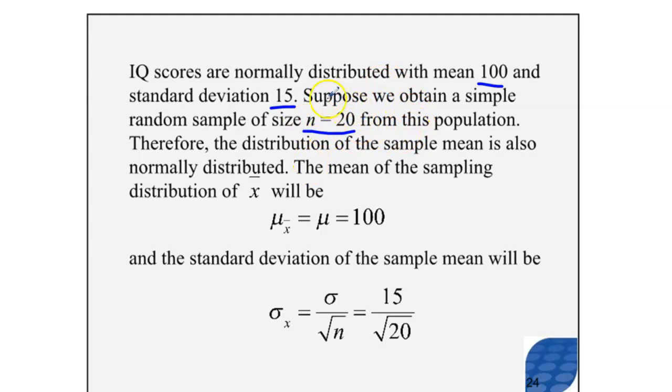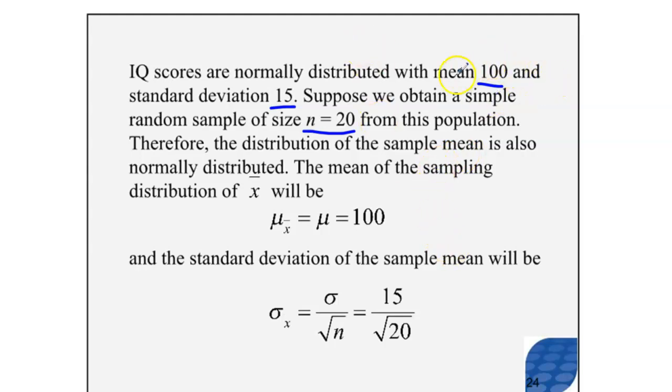So if we take a random sample of size n equals 20, assuming they're willing volunteers, and try to figure out the mean and standard deviation of the sample mean, it's very straightforward to find the mean, because as we discussed previously, the sample mean has the same exact center as the population.